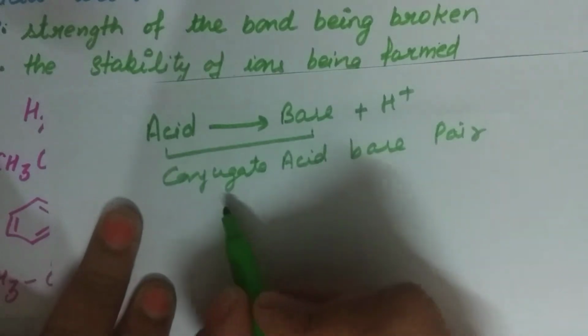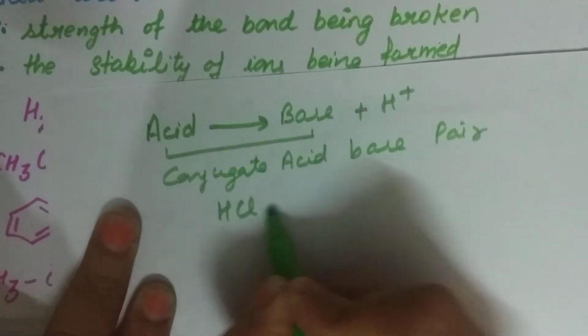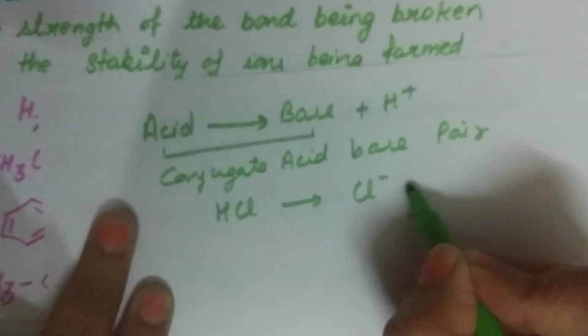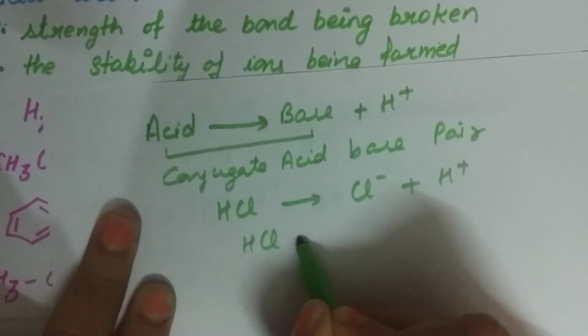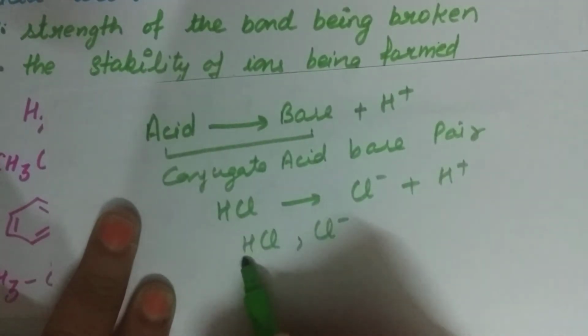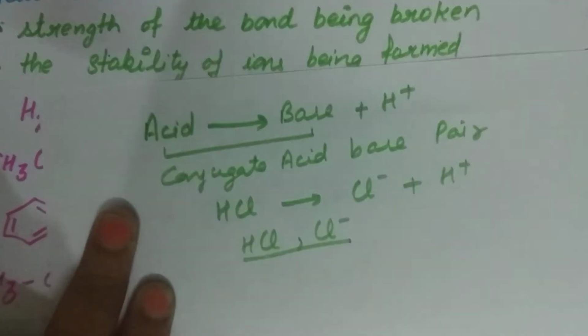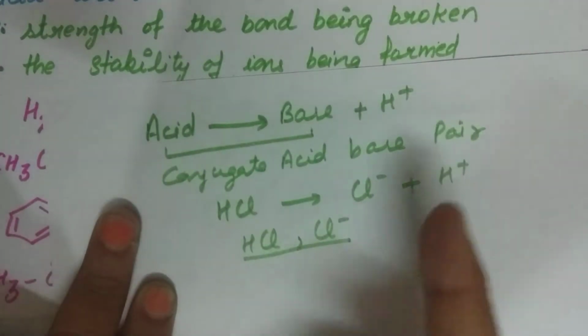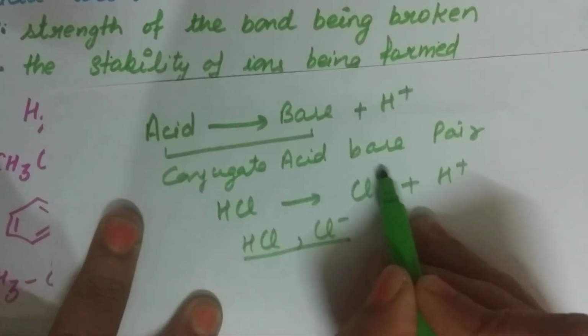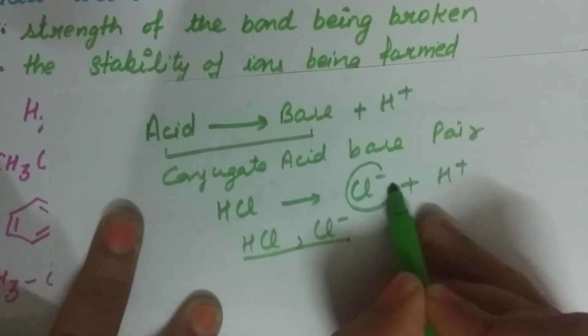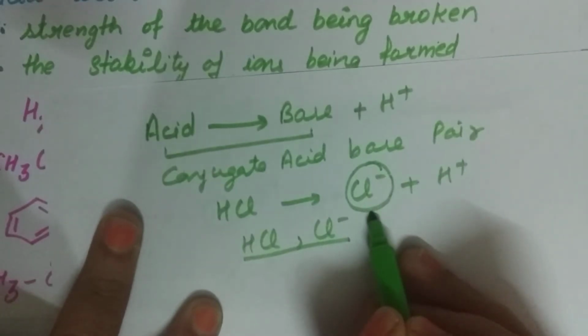So if we take HCl and Cl negative plus H positive, HCl and Cl negative will be called the conjugate acid base pair, which differ in an H positive ion. So the strength of the acid will depend upon the stability of the conjugate base.